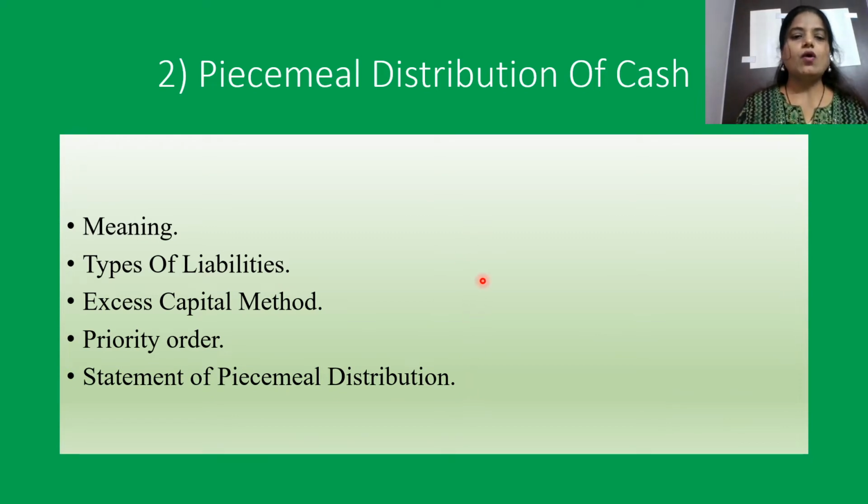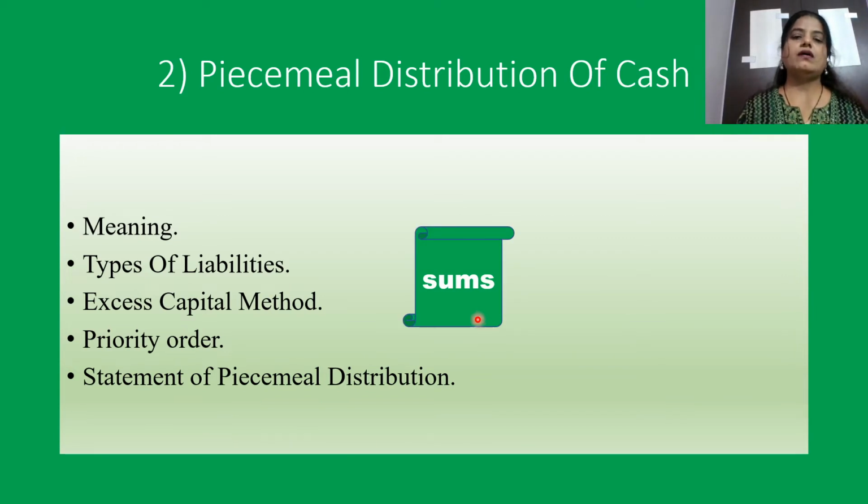So once we learn all these things, finally what is to be done? Of course, sums. Because our paper is a fully practical paper, that means we have sums based on each of the topics. So we are going to do the sums once we are thorough with all these things. This is topic number 2, which is the easiest.